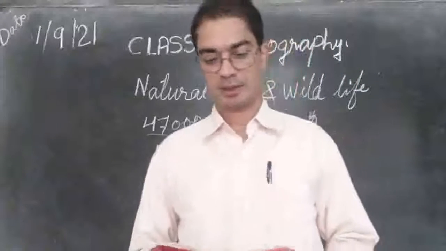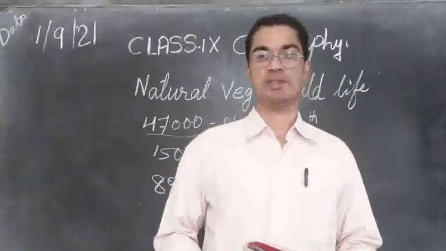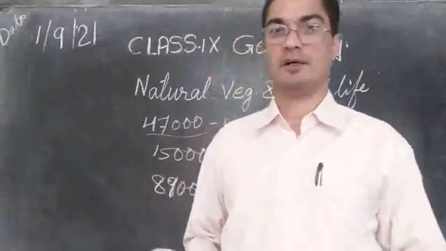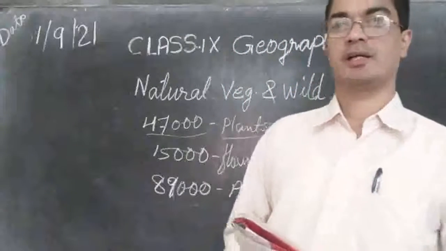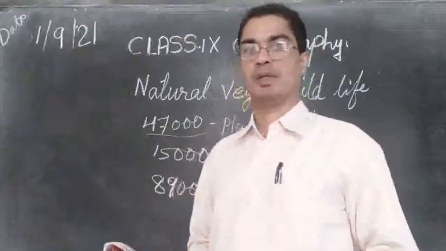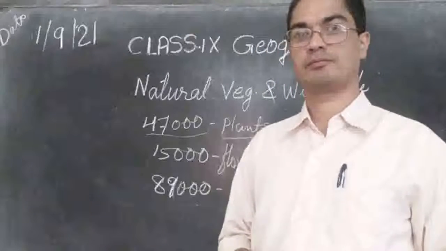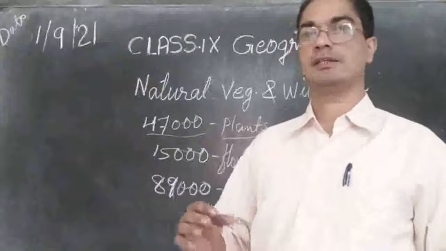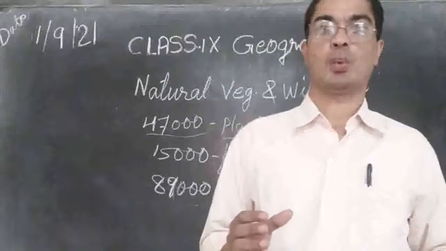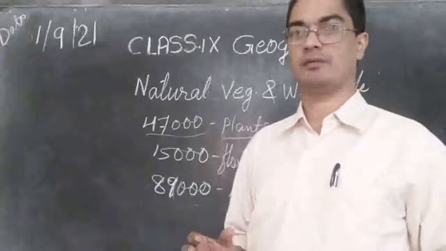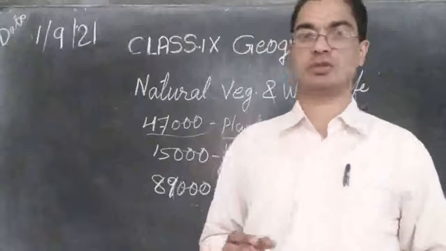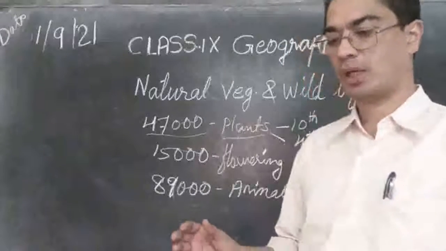And we are studying about natural vegetation and wildlife in India. Yesterday we had a little bit of introduction about in general how much of wildlife resources, natural resources, natural life and wildlife we have.